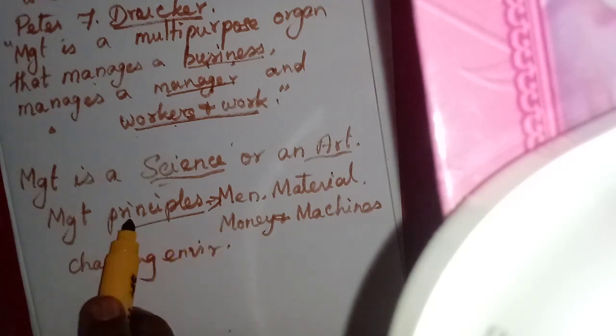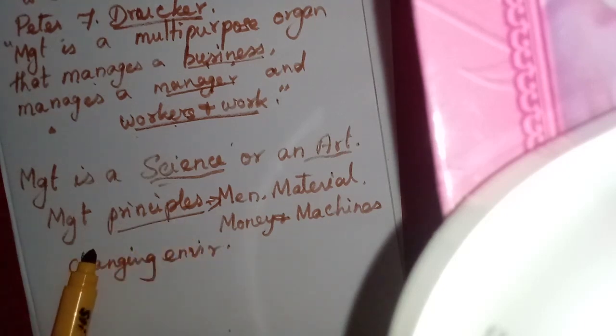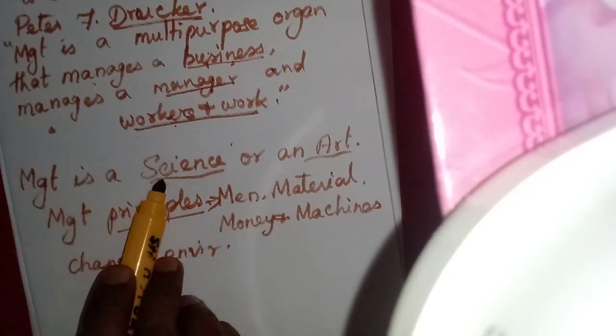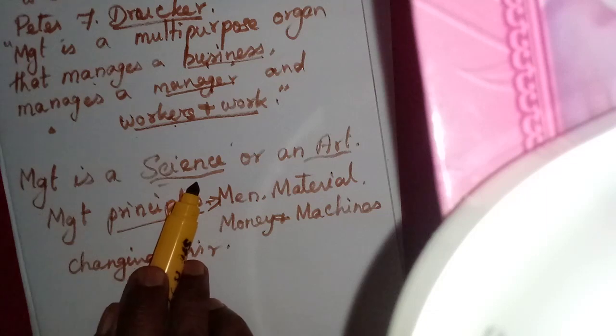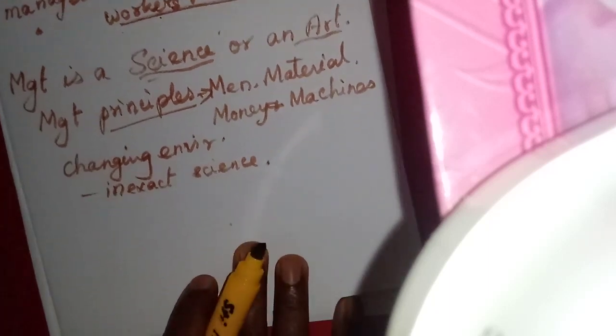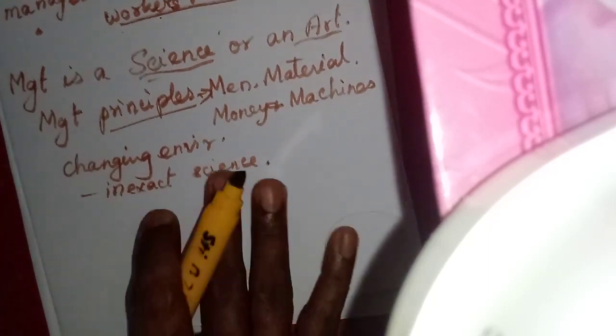So we can conclude that management is not an exact science. We can say it is an inexact science.